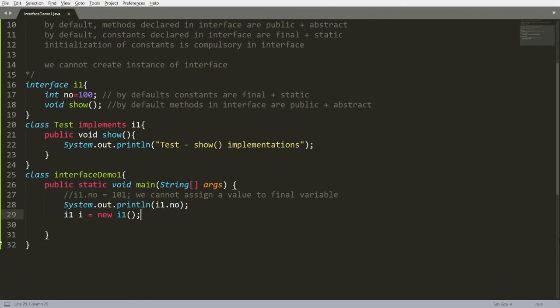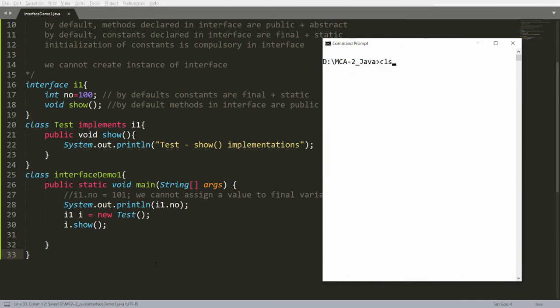But you can achieve the concept of runtime polymorphism here. You can write here like this, I1 i = new Test. What it will do? This i is the reference and my reference will point to class Test. So if you call here i.show, then you will be able to access the show function implementation of the Test class using the reference of interface.